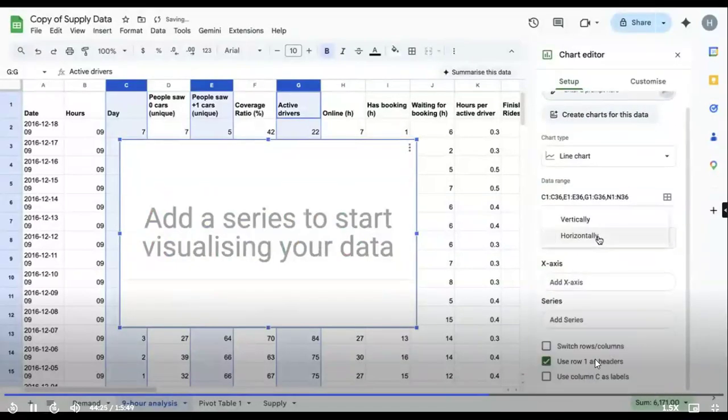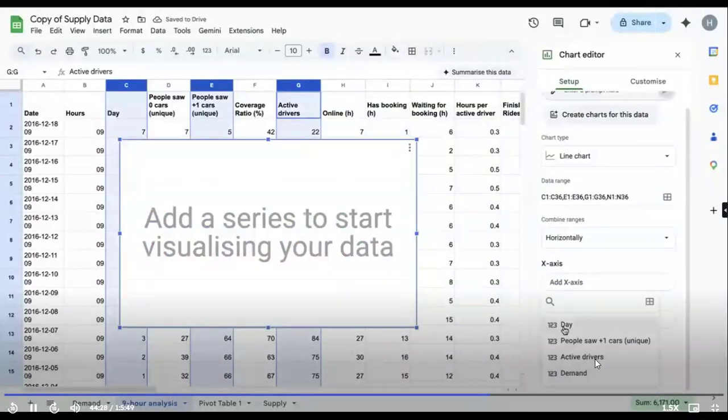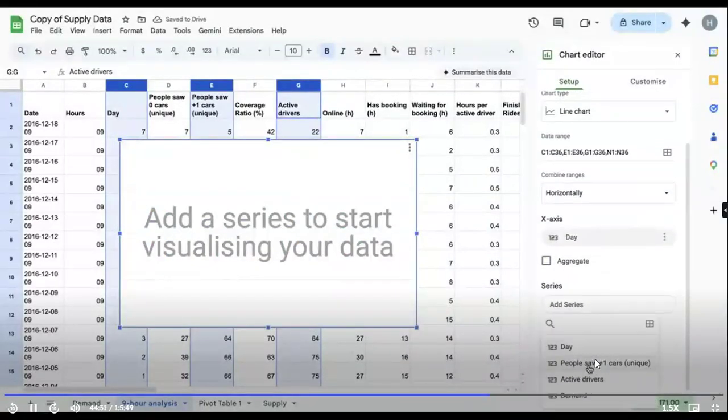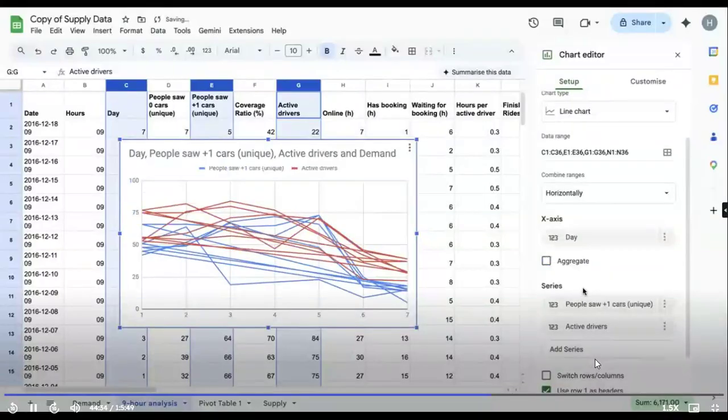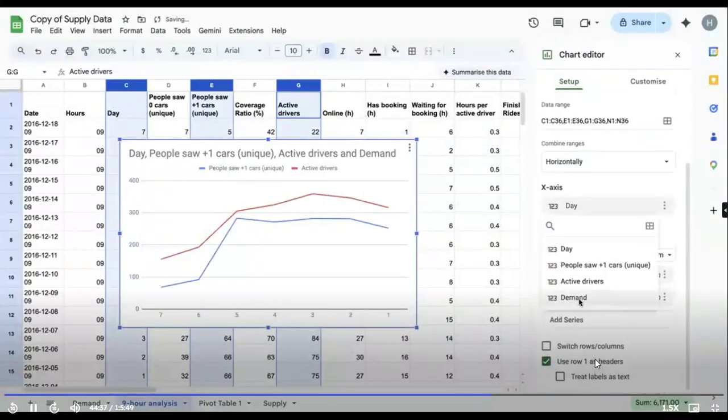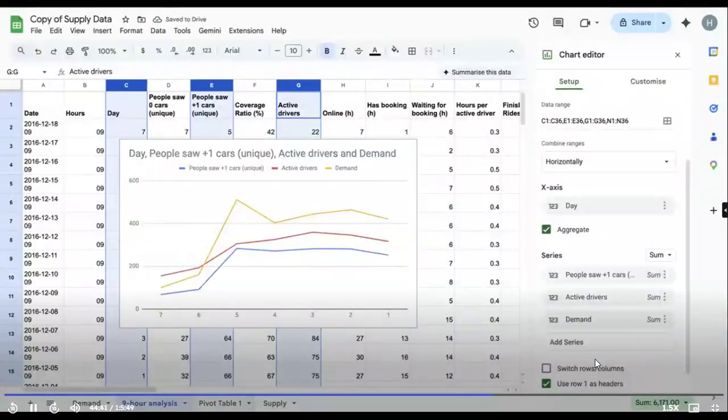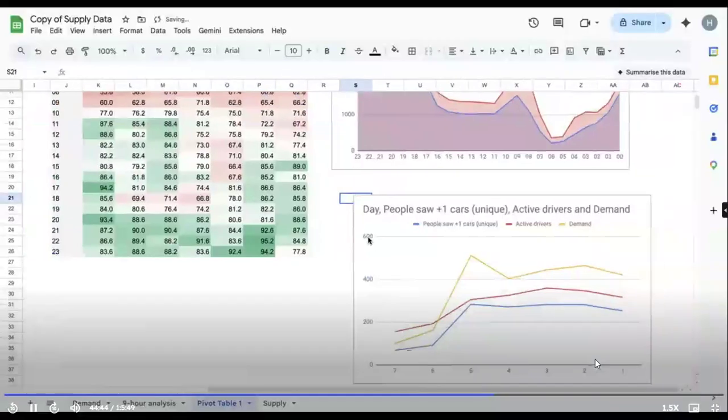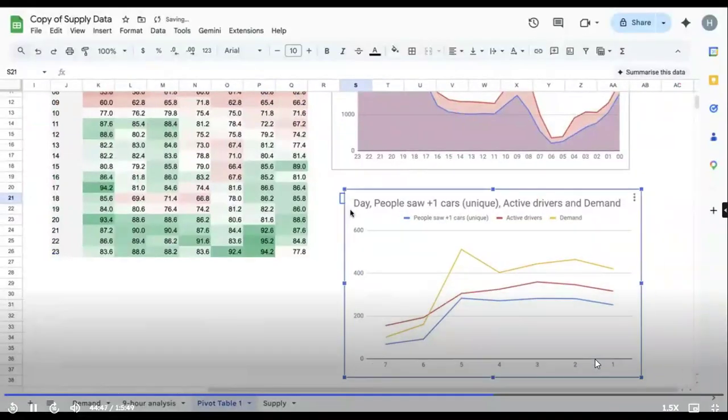Remove all this. Horizontal, we will add day, and in series, let's add the supply and aggregate it, and demand. Sorry for not making it very clear on the chart. The yellow line is the demand. The blue line is the supply. The red line is the active drivers. Now, can you tell me what insights you can get from this chart?